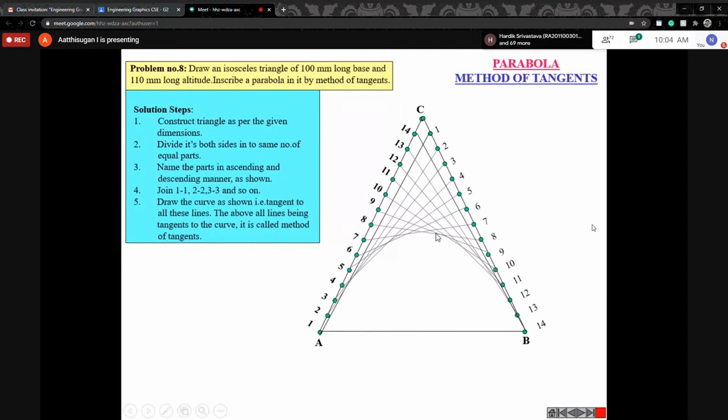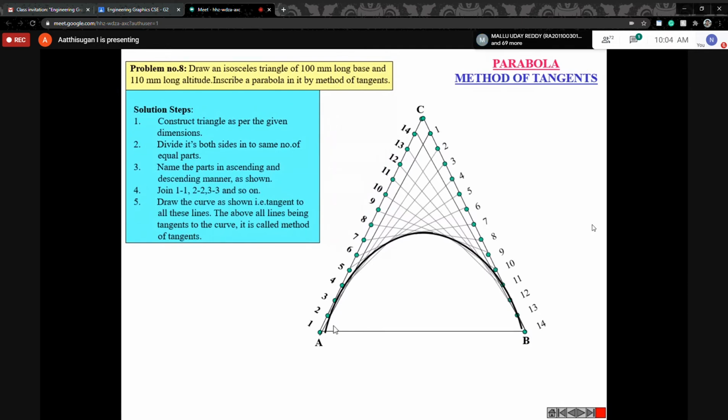Now 9 is crossing, just move the curve like this. Next, this line crossing. Now 11 crossing, along that move the curve. Now 12 is crossing, along that line you can just move the curve. Next 13, 14 like that. Finally join with the B. So this is getting the parabola shape.